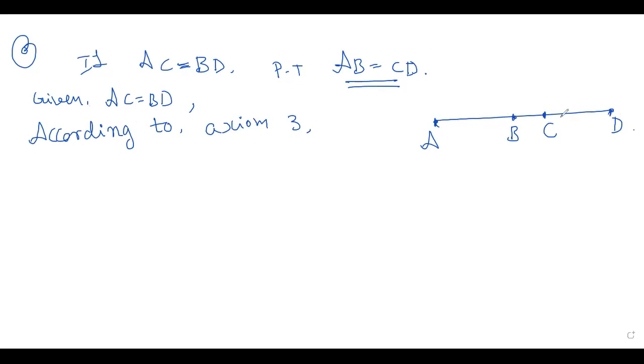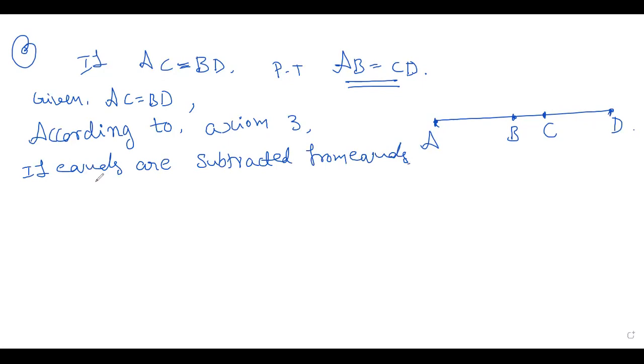So to get AB and CD, what do you have to do? Definitely you have to subtract, right? Subtract. If you subtract, you get AB and CD, because AC is there, BD is there. So we are using axiom 3 here. What is the third axiom? I will explain you now. If equals are subtracted from equals.